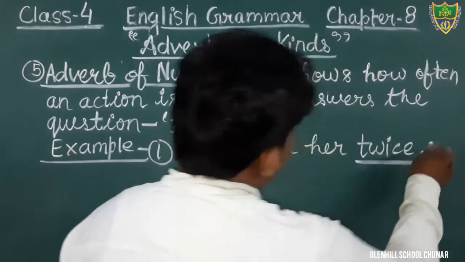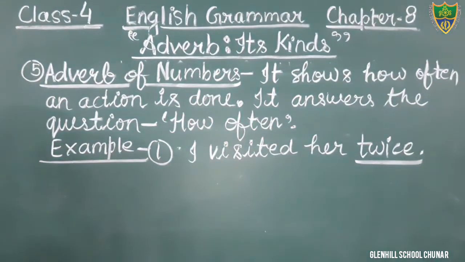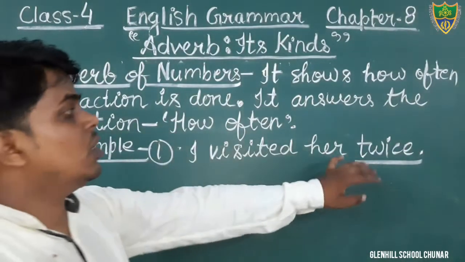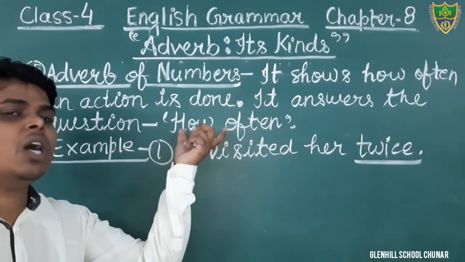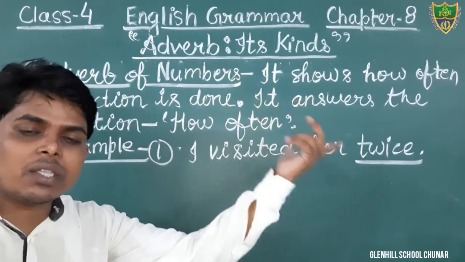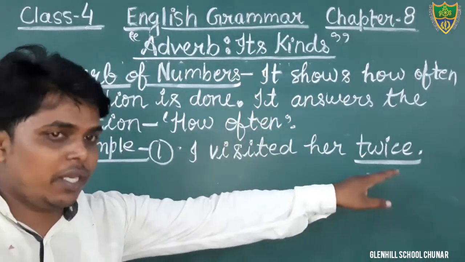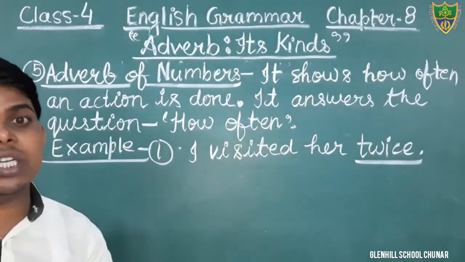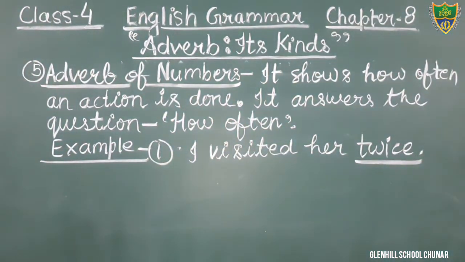Here the word twice is an adverb. What kind of adverb? Adverb of number, because it tells the answer of the question how often, and it shows how often an action is done: two times, twice. In this sentence, the word twice is an adverb of number.